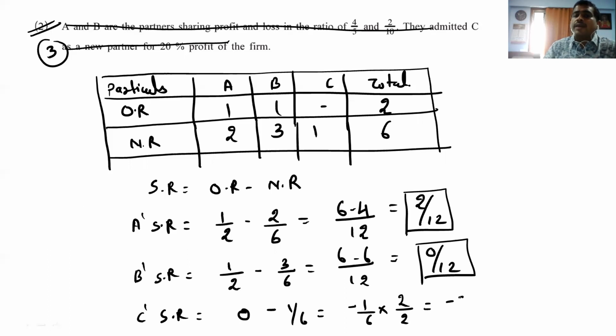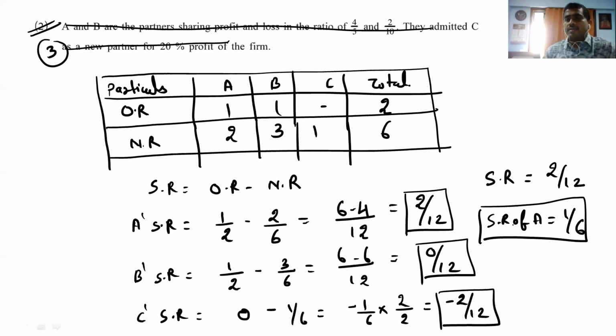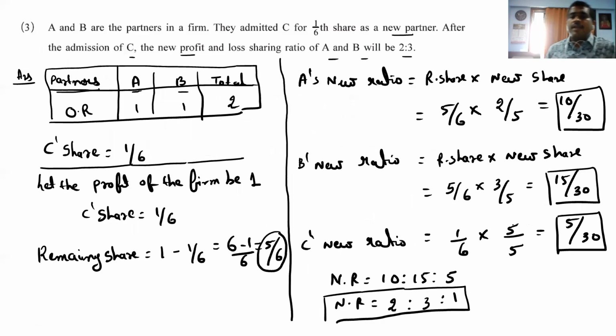So it comes minus 2 by 12. So our sacrifice ratio comes to 2 by 12 of A, or we can say sacrifice of A comes to 1 by 6. Sacrifice ratio of A comes to 1 by 6. Clear, friends? That we have completed question number 3.